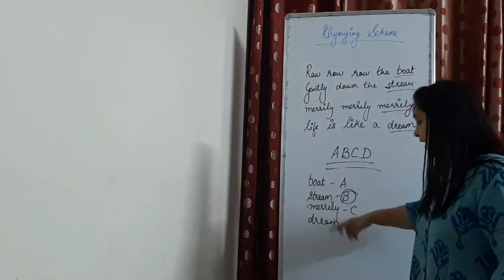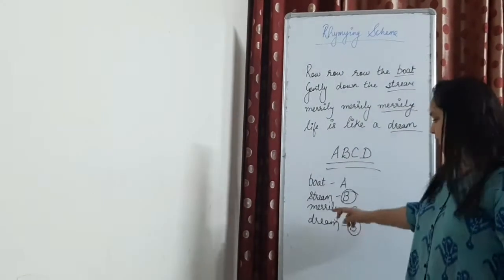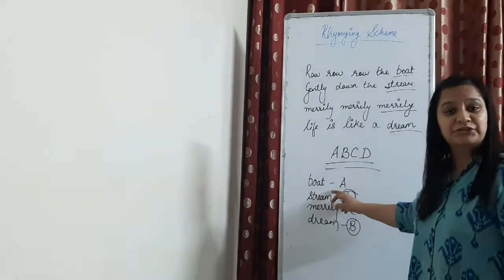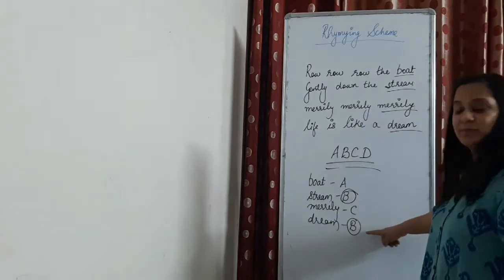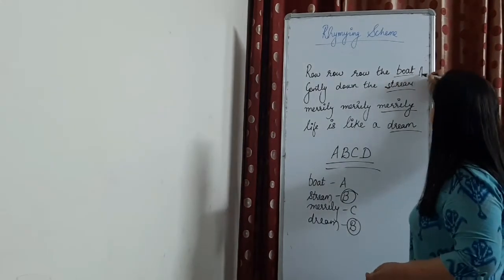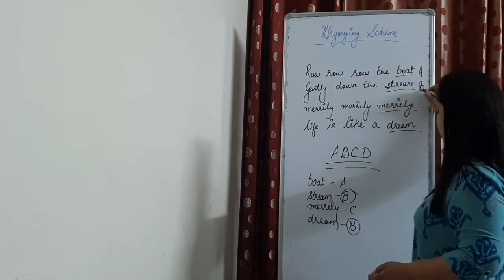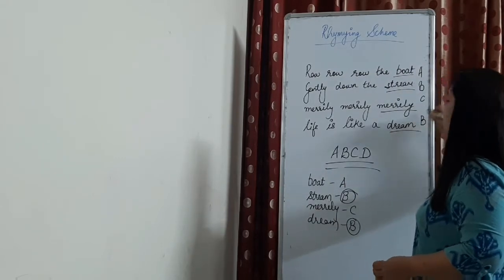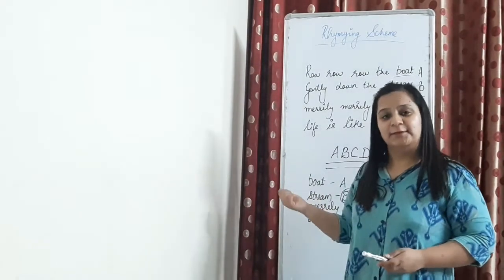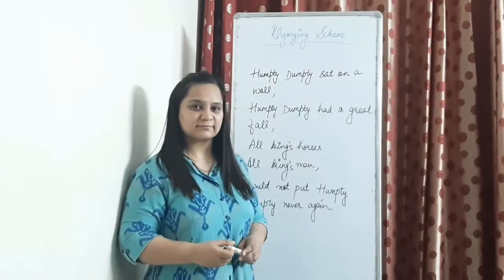Then the next word, dream. Dream doesn't rhyme with boat, but it does rhyme with stream. So this B is repeated. So we can say that the rhyming scheme here will be A, B, C, B. So let us do another example after this.